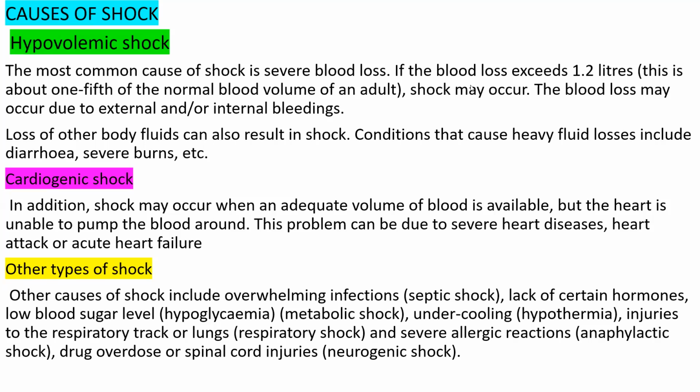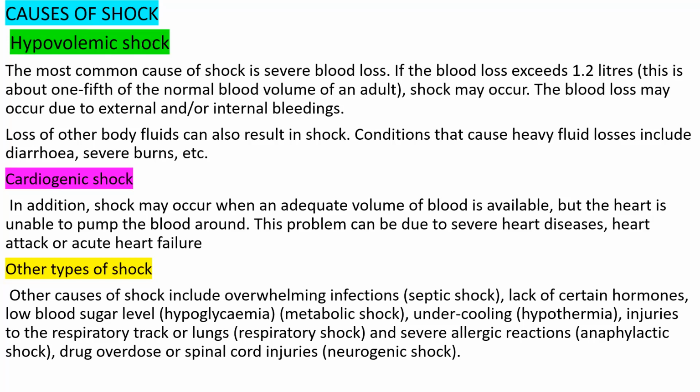So let us revise whatever we have discussed. The causes of shock, that is hypovolemic shock. Hypovolemic shock is the shock when there is severe blood loss from the body, and if the blood loss exceeds 1.2 liters, that can lead to shock. This blood loss may be due to external bleeding or internal bleeding.